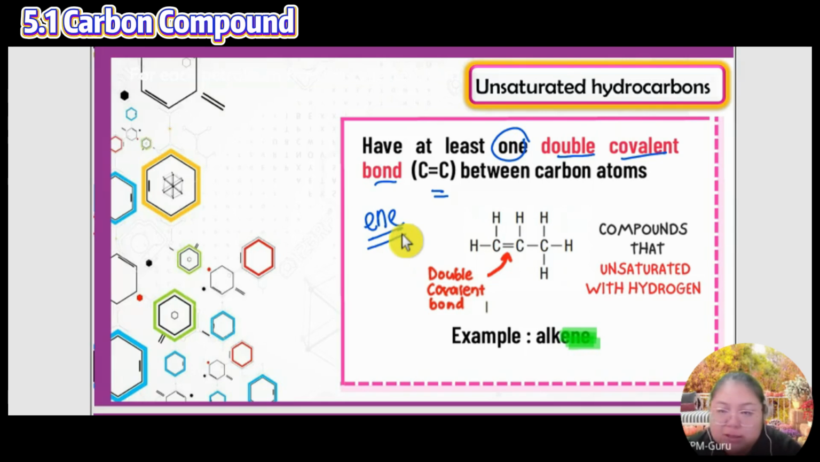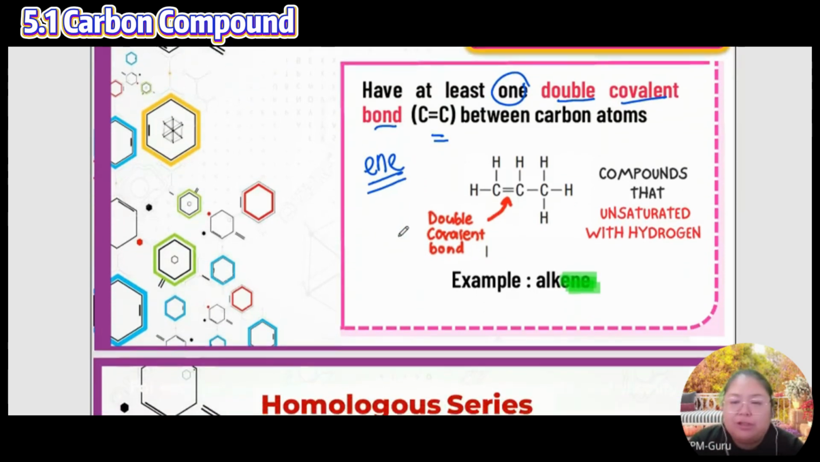So remember: saturated has single bonds, the name ends with A and E, and it is surrounded with hydrogen. Then unsaturated has at least one pair of double bonds, and the family name ends in E and E. Also surrounded by hydrogen. But how many hydrogen? Now we're going to see how many hydrogen.